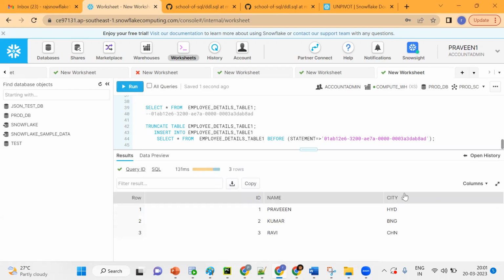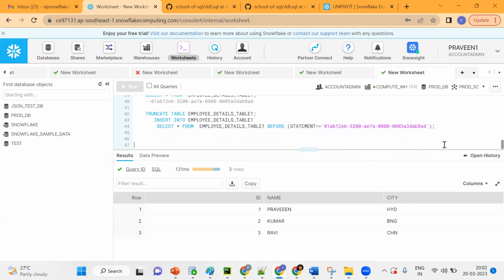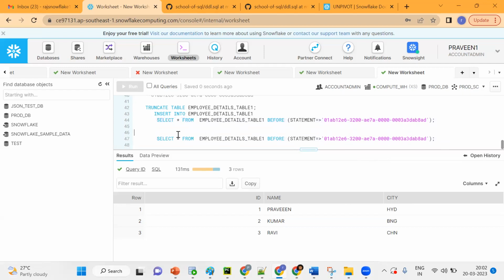Now your point is that suppose we update this record and we don't want the record, then we can truncate this table and insert this. Got it? You're getting the point. Suppose I want to take this entire table as backup, we can take the backup also. So we can see it as a concept.